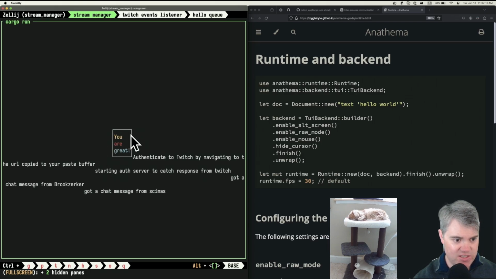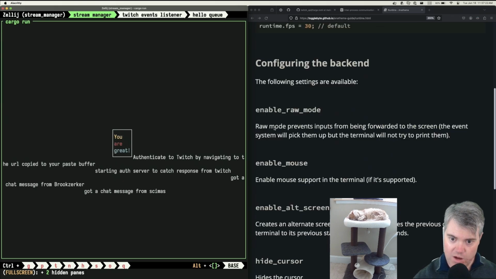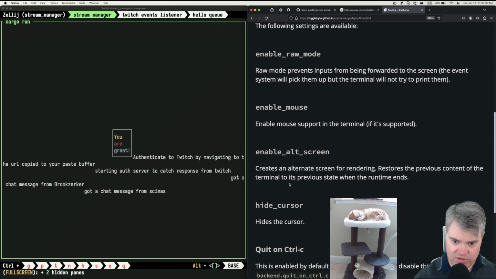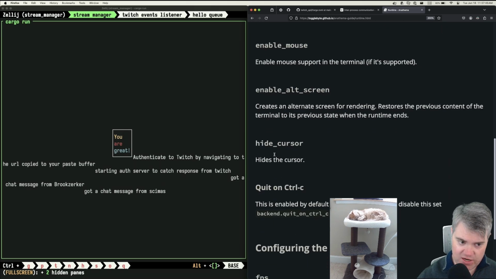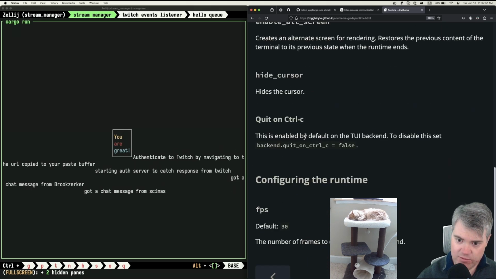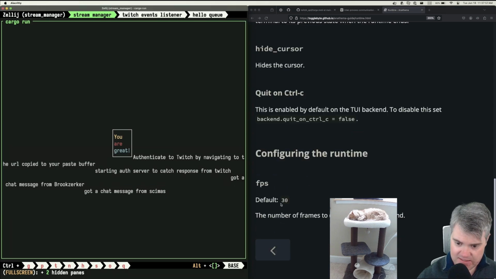I want to change this thing here. Raw mode prevents inputs from being forwarded to the screen. The event system will pick them up, but the terminal will not try to print them. Oh, like when I type into it. Yeah, okay, got it. Enable mouse support in the terminal if it's supported. I don't know if we turn that on or not. Creates an alternate screen for rendering. Okay, yeah, that's good. Hides the cursor. I think we're doing hide cursor. This is enabled by default on a TUI backend, so I can Control-C to quit. And then FPS is 30 frames per second, which is also perfectly fine.